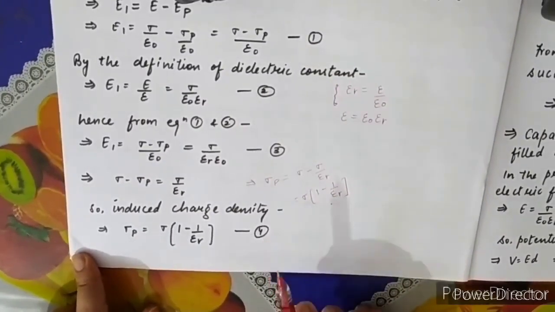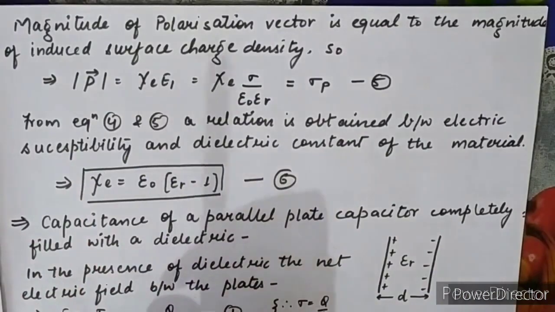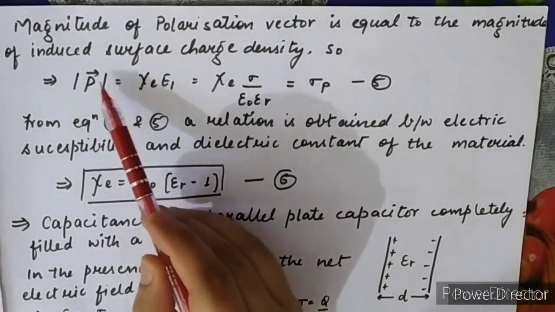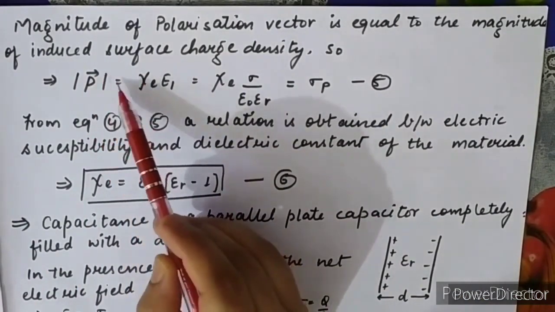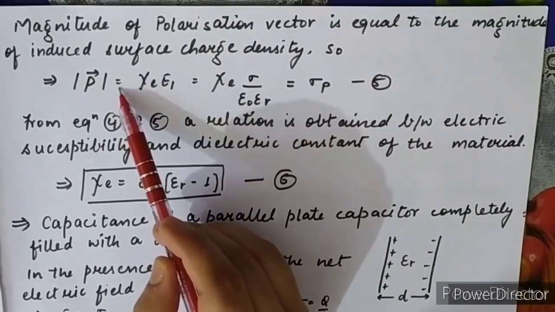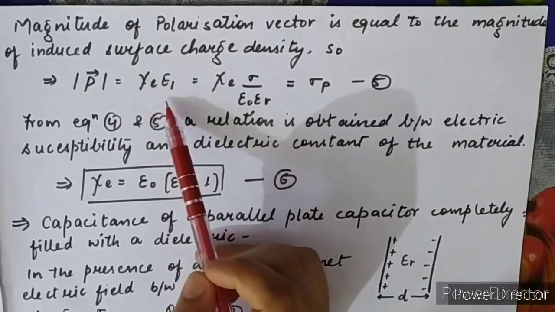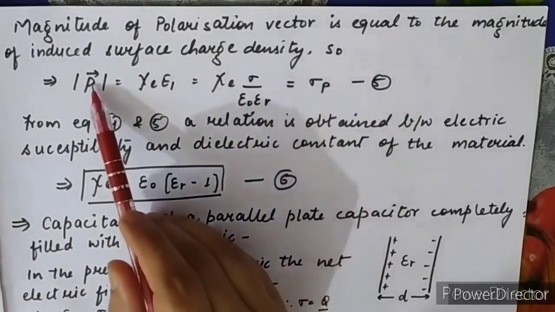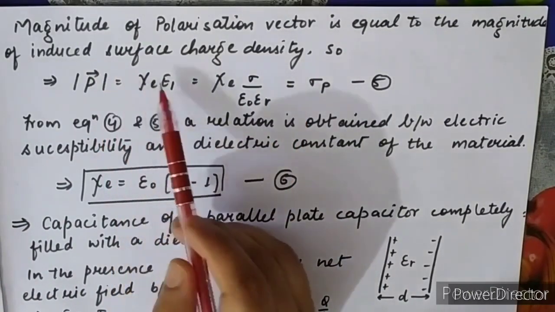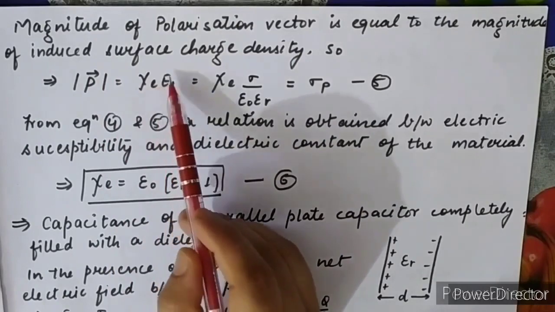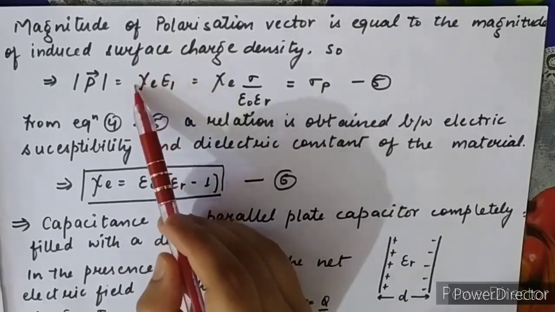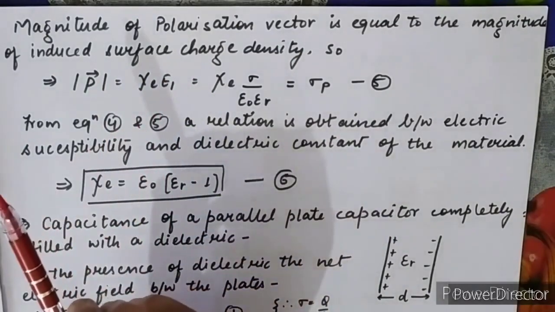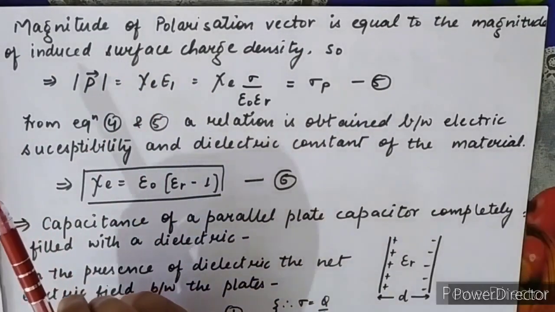Equation number 4. After calculating the induced charge density, the magnitude of polarization vector is always equal to the magnitude of the induced surface charge density. So the polarization vector magnitude is equal to chi E, the electric field. This chi is your electrical susceptibility. This we have already discussed in the starting portion of our third chapter.